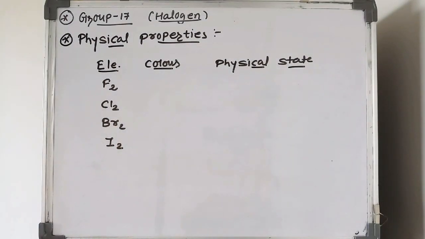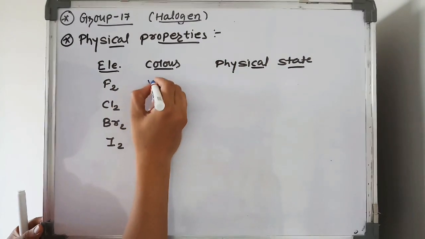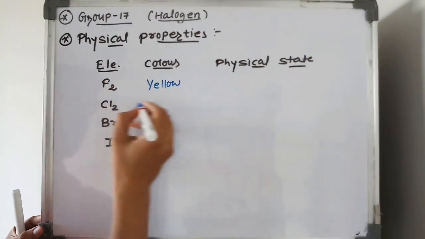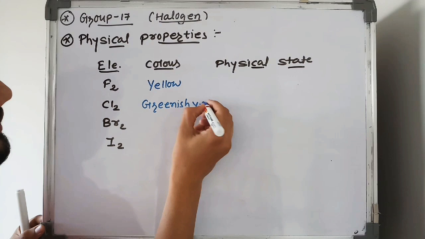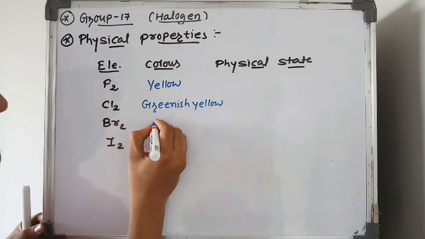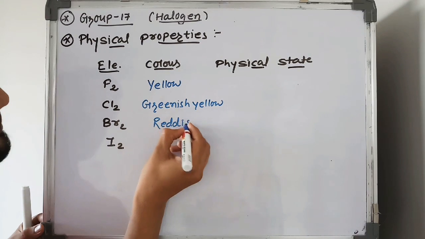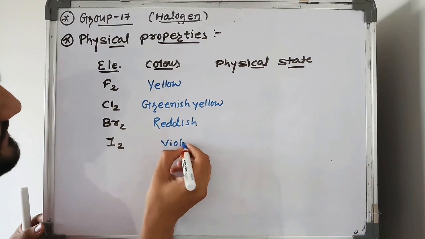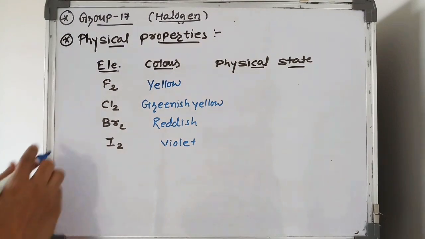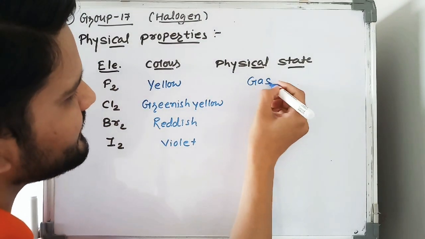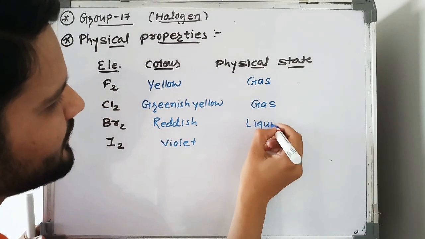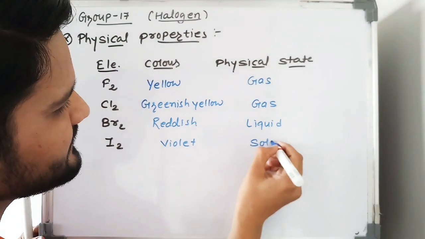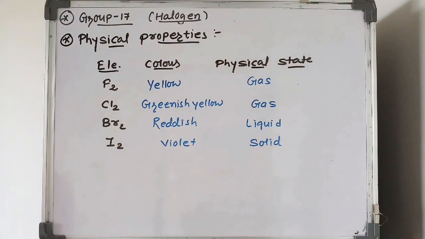Fluorine possesses yellow color. Chlorine possesses greenish yellow color. Bromine possesses reddish color and iodine possesses violet color. Fluorine is obtained in gaseous form. Chlorine, gaseous form. Bromine, liquid form. While iodine is present in solid form. So these are the physical states of group number 17 elements.